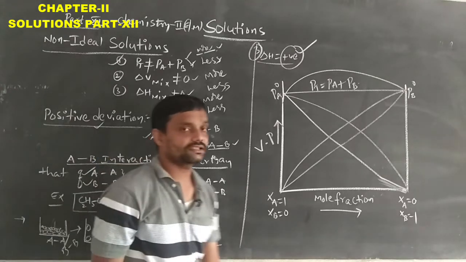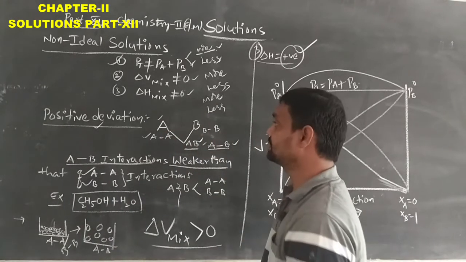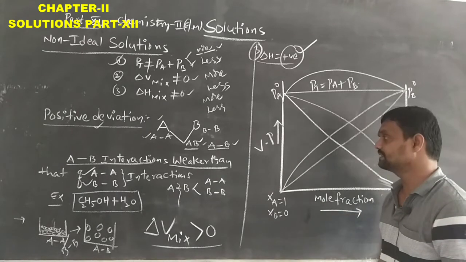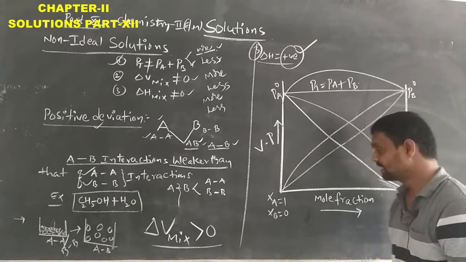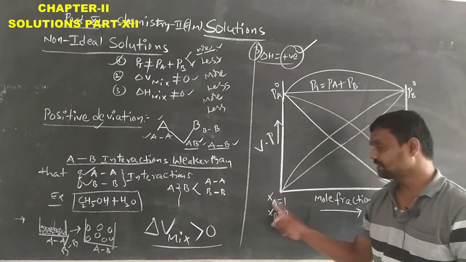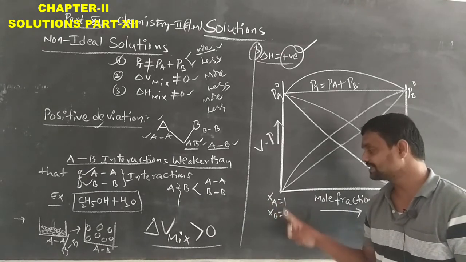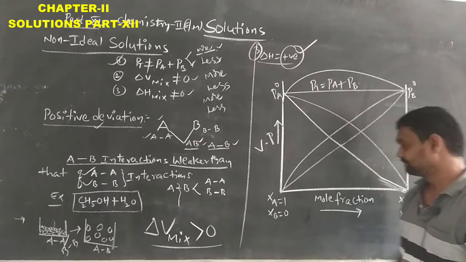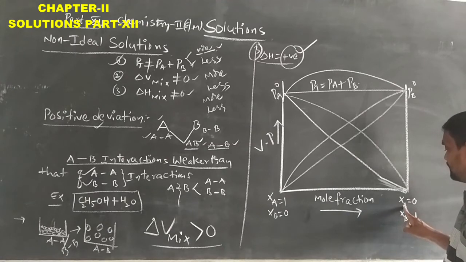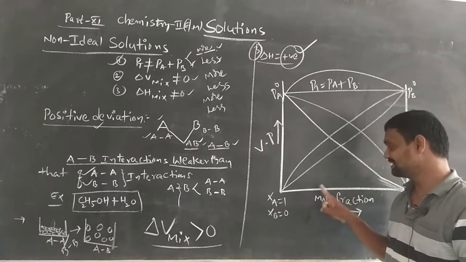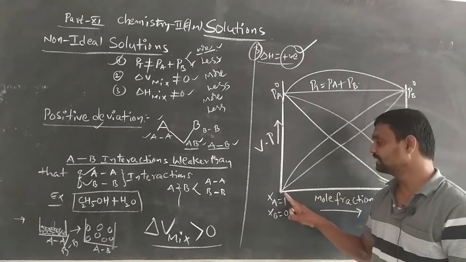This positive deviation of the non-ideal solution can be represented graphically. For example, on the y-axis we take the vapor pressure, and on the x-axis we take the mole fraction. For example, for the A solution, the mole fraction starts from here: mole fraction of A equals 0, 0.1, 0.2, 0.3, 0.4, 0.5, 0.6, 0.7, 0.8, 0.9, 1.